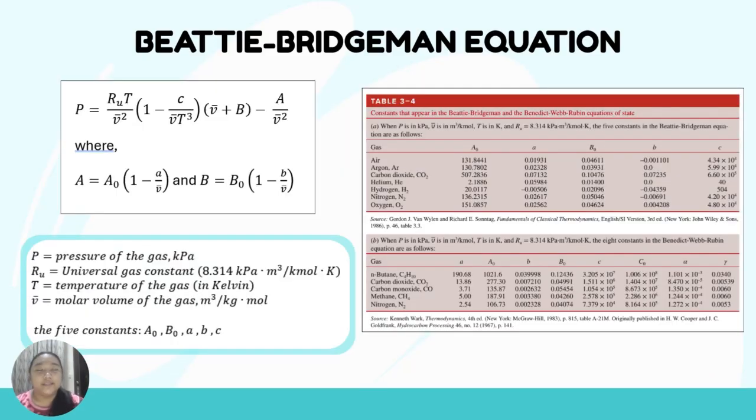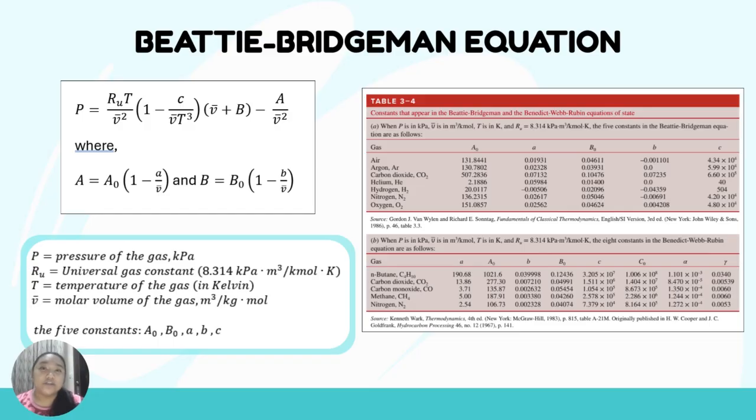For the mathematical equation, P is for pressure, Ru is for universal gas constant, T is for temperature, and v is for molar volume. With this, they added 5 experimentally determined constants, which are A sub 0, B sub 0, A, B, and C. This is to adjust the equation to account for molecular size and attractive forces between gas particles.